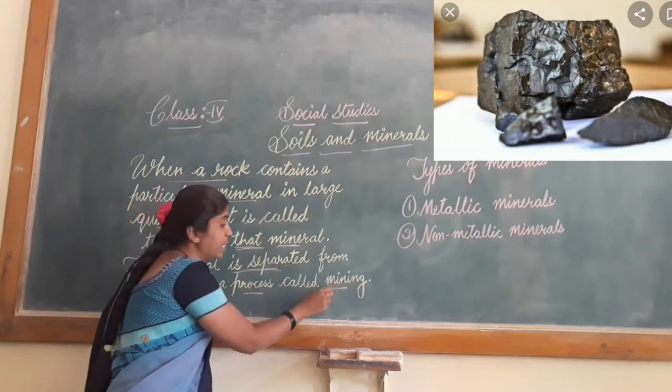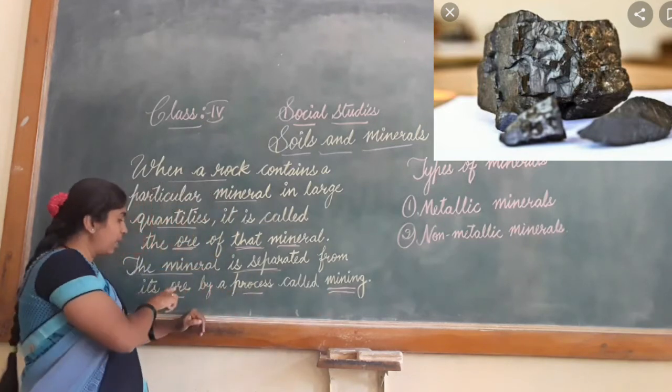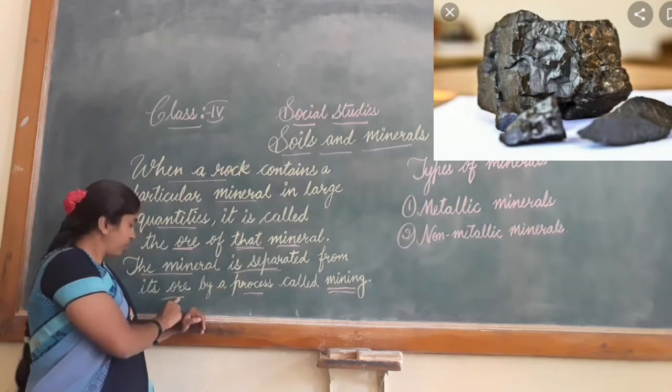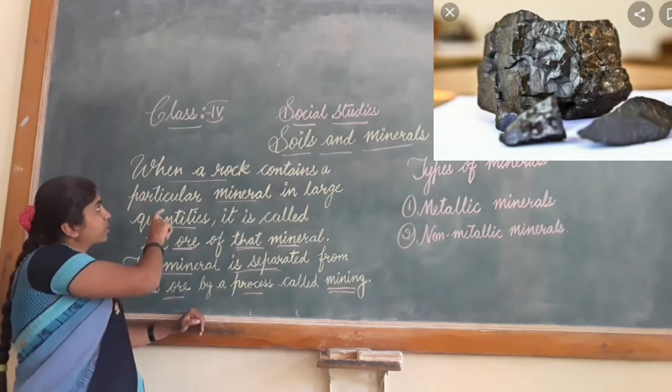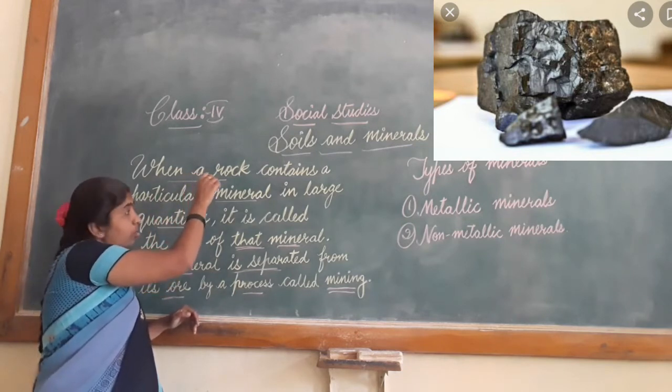You should understand ore comes in the rock.